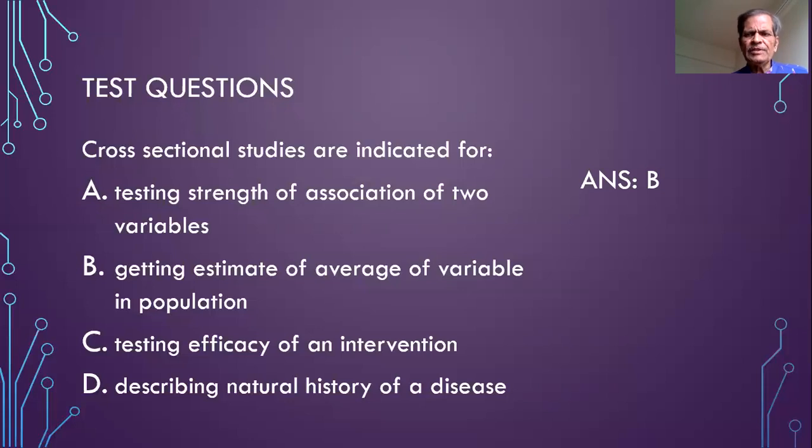For describing the natural history of the disease, we will have to describe the disease in person, place, and time. All the three dimensions of the distribution will have to be described. Of the three, the time distribution cannot be studied in the cross-sectional study. So these three alternatives, that is A, C, and D, are out, and therefore B remains the only alternative. Cross-sectional studies are indicated for getting estimate of average of variable in population.